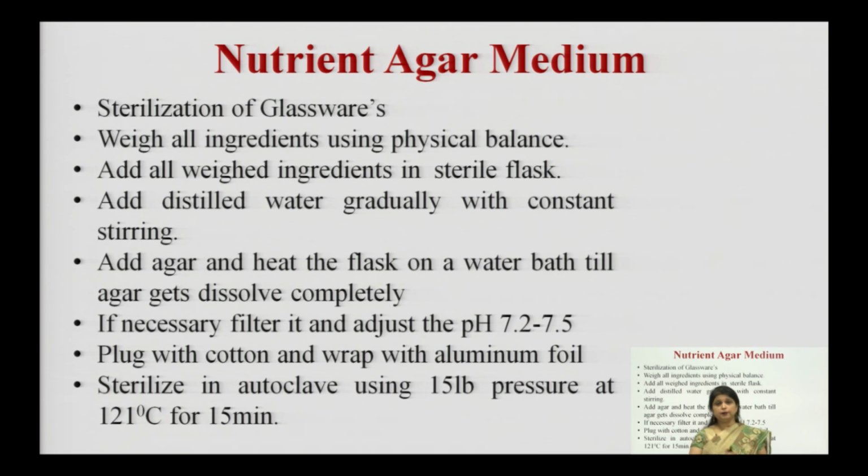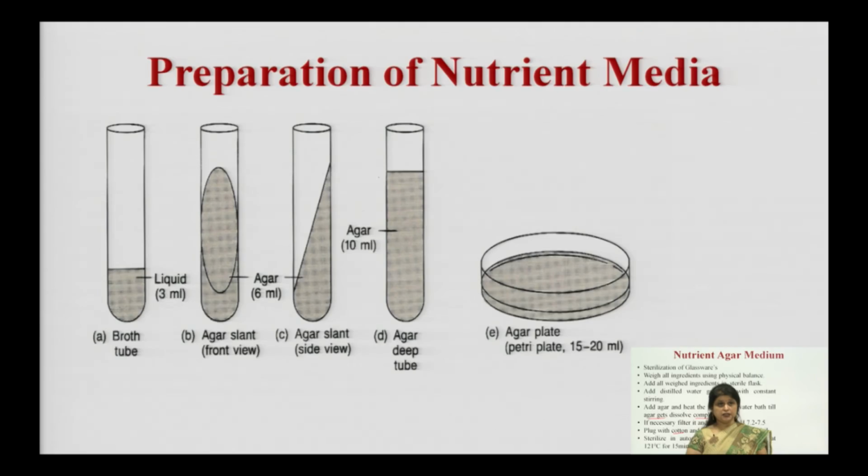We will keep our whole preparation on the water bath, and till all the ingredients get dissolved, we will heat it so that agar gets dissolved completely within the distilled water. Once agar is dissolved, again we will put it into the flask, filter it, adjust the pH, add the cotton plug, wrap the preparation in the aluminum foil, and then place it in the sterilizer. For sterilization in the autoclave: 15 lb pressure, temperature 120 degree centigrade, and time 15 minutes.